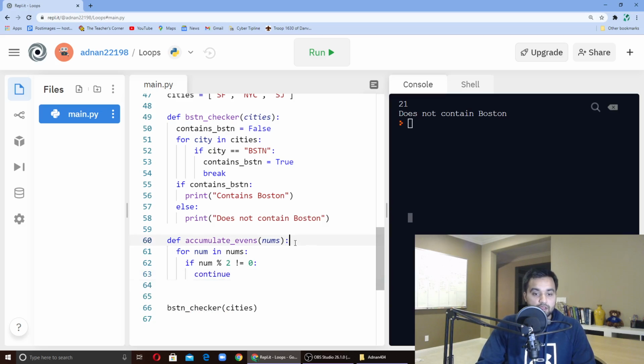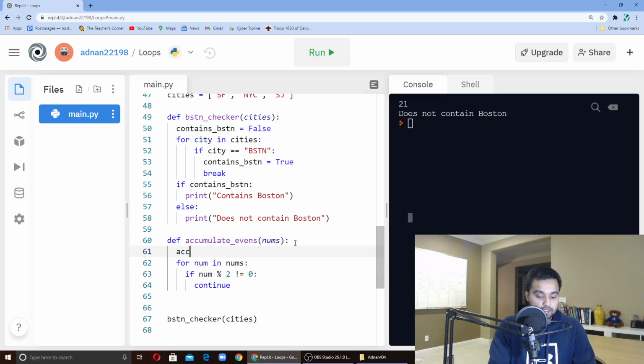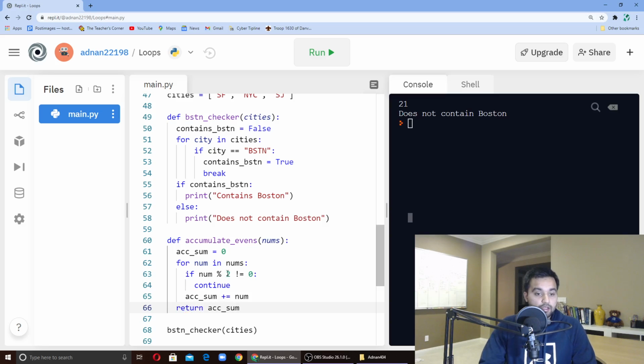So we can say ACC sum equals 0. And then we can say ACC sum plus equals num. And then we can return ACC sum. All right, and that's pretty good.